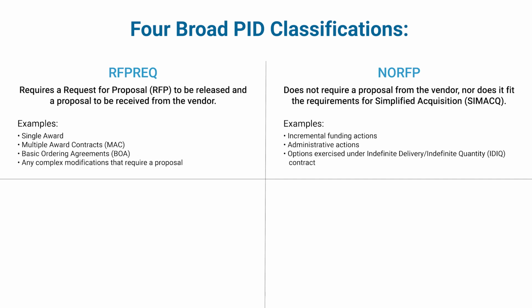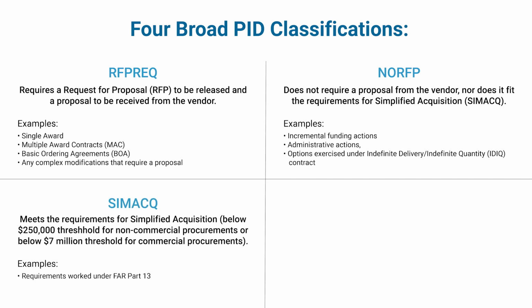A no RFP is a procurement that does not require a proposal from the vendor, nor fits the requirements of simplified acquisition. Examples of procurements that would be classified as no RFP are incremental funding actions, administrative actions, and options being exercised under an IDIQ, an indefinite delivery and indefinite quantity contract.